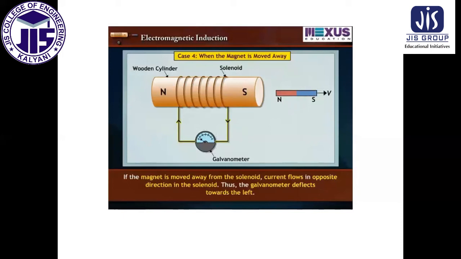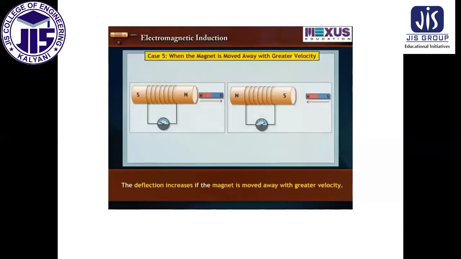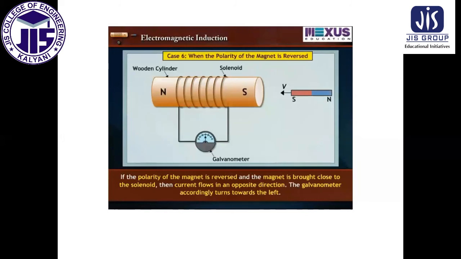Thus, the galvanometer deflects towards the left. The deflection increases if the magnet is moved away with greater velocity. If the polarity of the magnet is reversed and the magnet is brought close to the solenoid, then current flows in an opposite direction. The galvanometer accordingly turns towards the left.